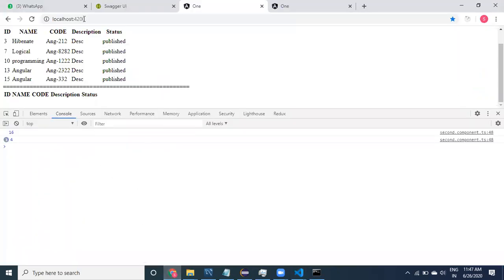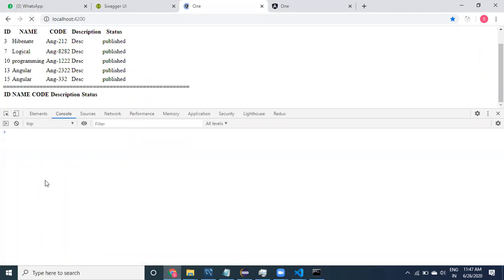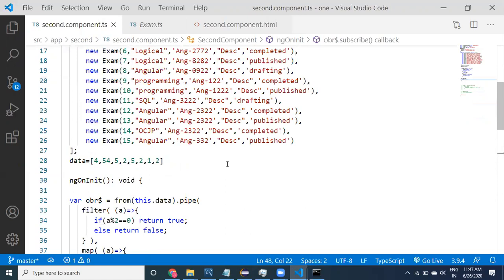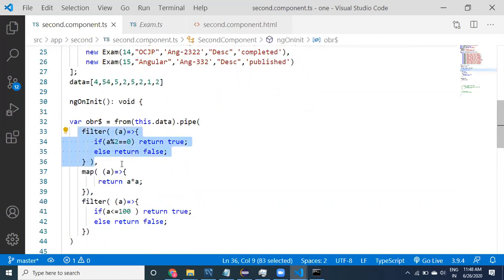Okay, now just look at it, guys. What values are available? You see here, guys, 16 and three 4s are there. Come to here, this is going to be an even number. This is going to be an even number. 1, 2, 3, 4, 5 even numbers are available. The first filter is going to filter the first 5 numbers.